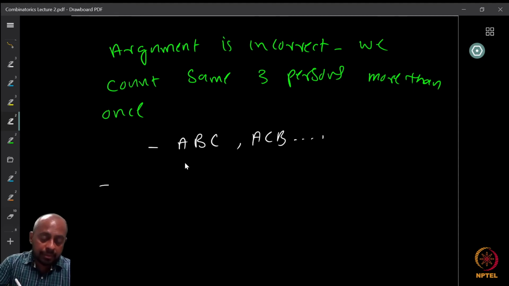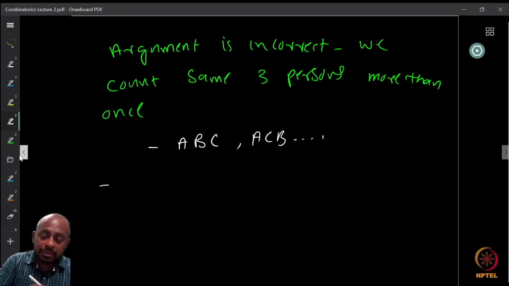For example, when you look at, let's say, persons A, B, and C, right? So the first person to be chosen as the first monitor was, let's say, A. The second person chosen was B, and the third person chosen was C. In another choice, we could have chosen, again, A as the first person, C as the second person, and B as the third person, and we will still get the same 3, A, B, C, as the monitors, right? Similarly, I could have B as the first choice, C as the second choice, and A as the third choice. We will still get the 3 guys as the monitors because we didn't distinguish between the positions of the monitors,